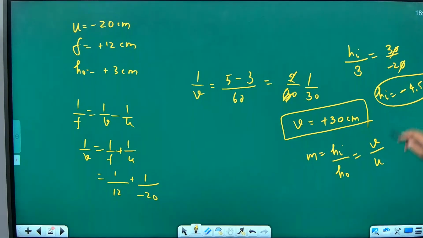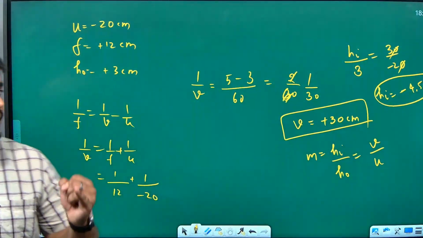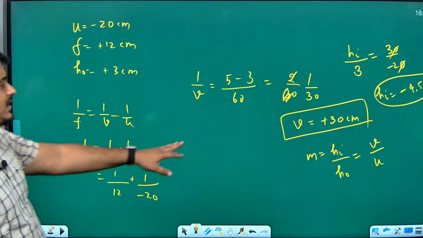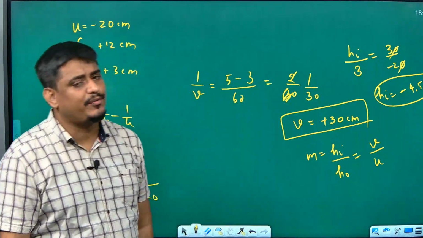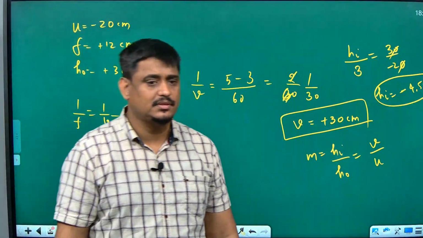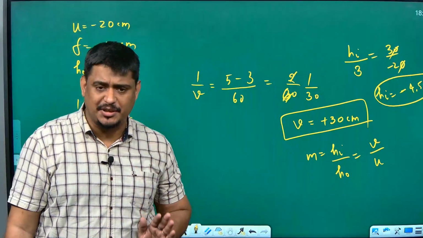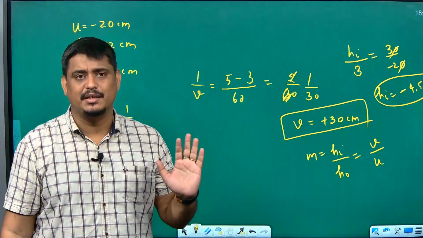Very clearly visible. Image is magnified. Image is forming on the right hand side. So answers are: position is plus 30 centimeter, height is minus 4.5 centimeter. Any doubt in this? This is the level of question that can be expected in the examination. Simple only, it's not a tough question. Any problem you can ask me. Can I go to the next question?